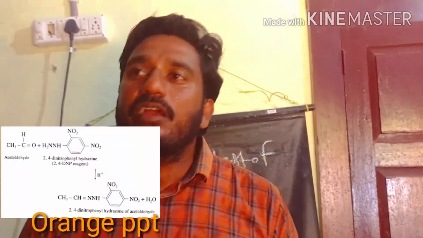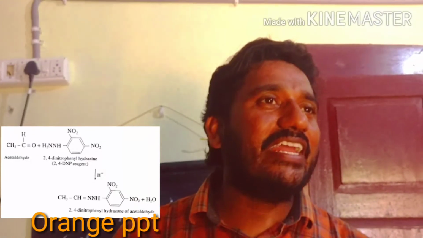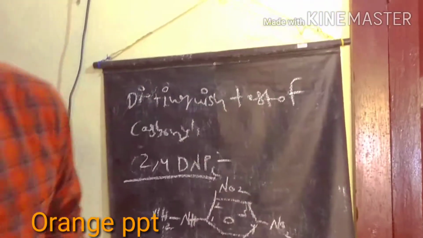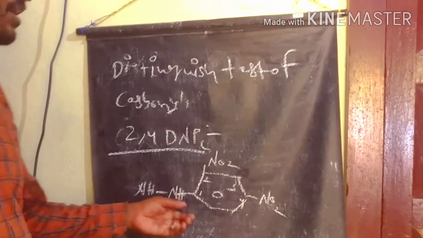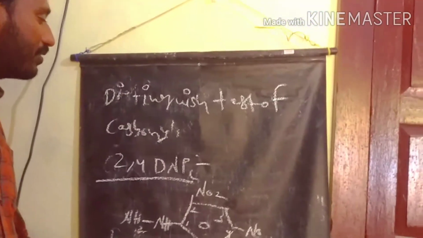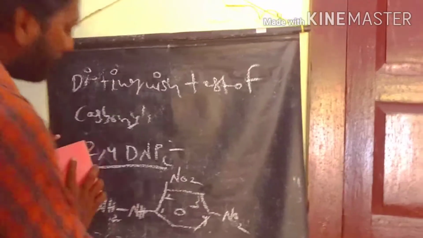If you take any carbonyl compound to react with 2,4 DNP, we are getting an orange precipitate. This indicates the compound may be a carbonyl compound. For example, with a simple example, the reaction with acetaldehyde, an aldehyde, we are getting the hydrazone precipitate, that is, an orange precipitate, to identify carbonyl compounds.